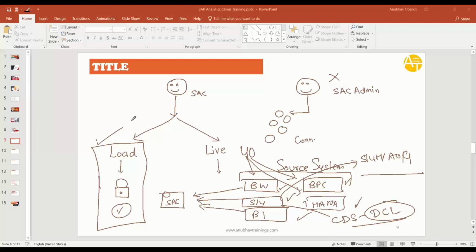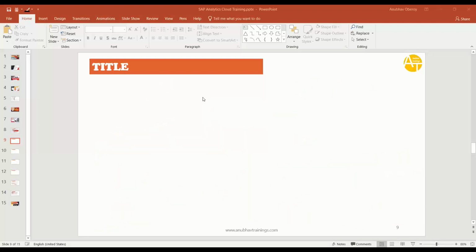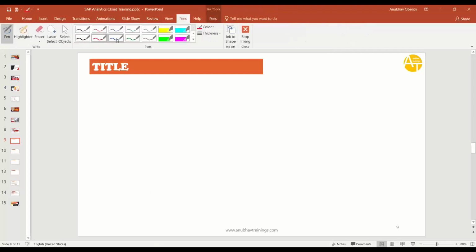All right. And Anubhav, one more point. Companies have other cloud solutions also, let's say Ariba or Hybris, whatever it is. So will you cover the connectivity from multiple sources also? Because let's say some data I want to fetch from the Ariba system, and some data I want to fetch from the S4 system simultaneously. Will you cover connectivity from multiple sources and make a single dashboard?